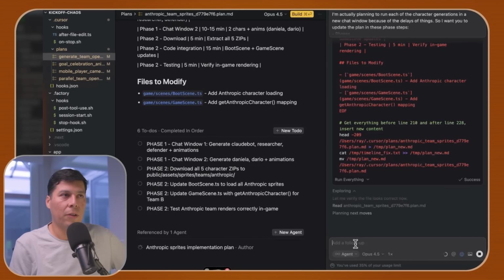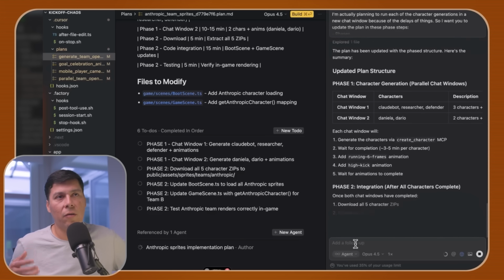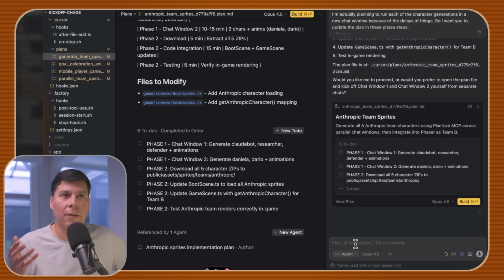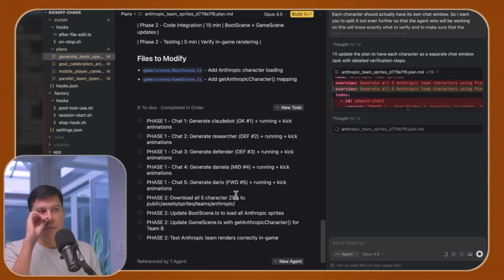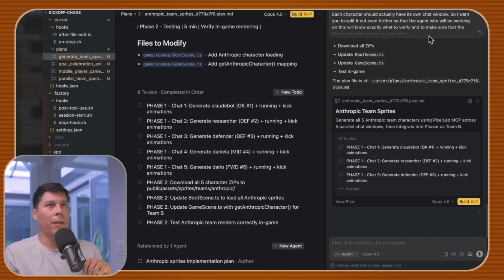So I want you to split it out even further so that the agent who will be working on this will know exactly what to verify and make sure that the things are coming back as expected. Let's see. So yeah, we have generate Claude bot, researcher, defender, Daniela, Dario, phase 2, download all character zips to public assets, update the boot scene, and load all Anthropic sprites. Perfect. Okay, so let's go ahead and start kicking off this plan, folks.